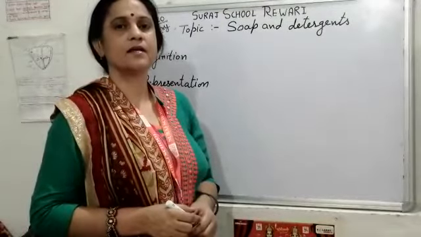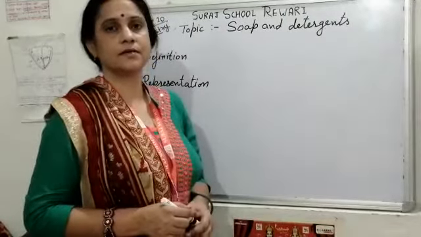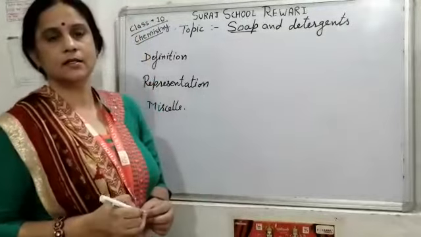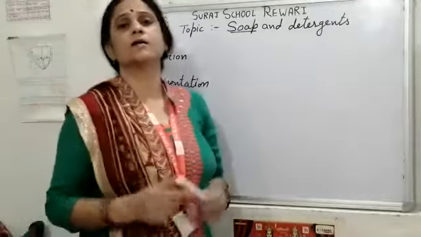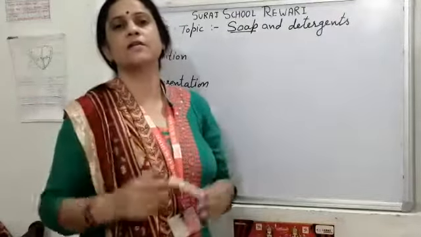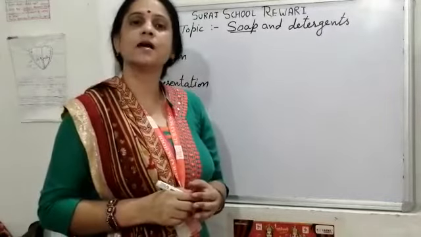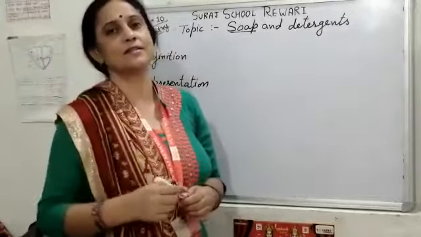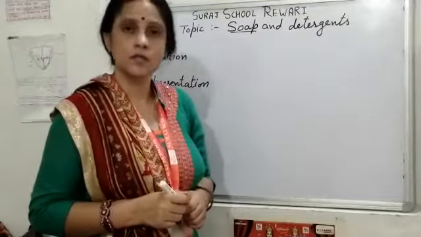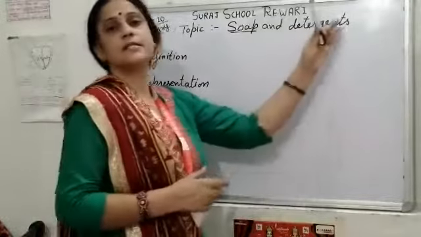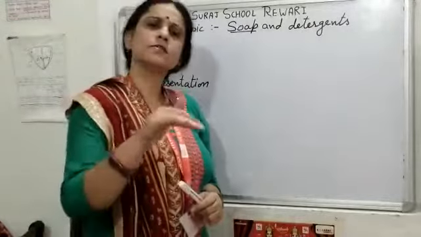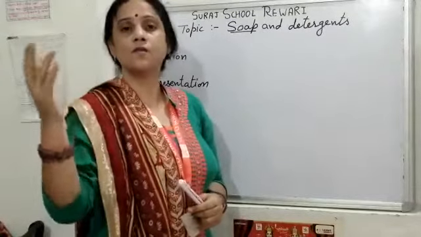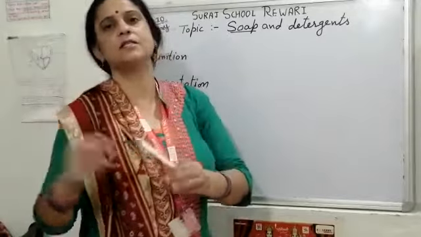Students, today's topic is soap and detergent. First of all, what is soap and detergent? Students, soaps are the sodium salt of long chain fatty acids. Soaps are the sodium and potassium salt of long chain carboxylic acid; long chain fatty acids are called soap. Whereas detergents are also the sodium salt, but they are the sodium salt of long chain sulfonic acid or sometimes benzene sulfonic acid.